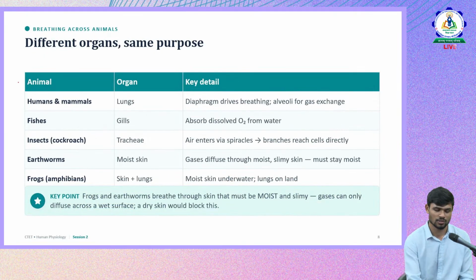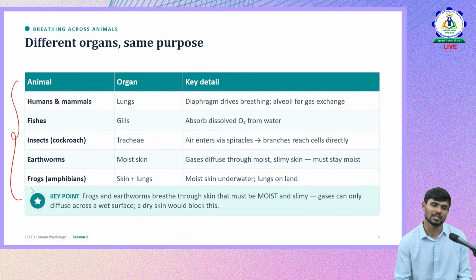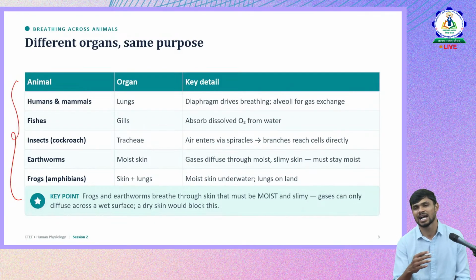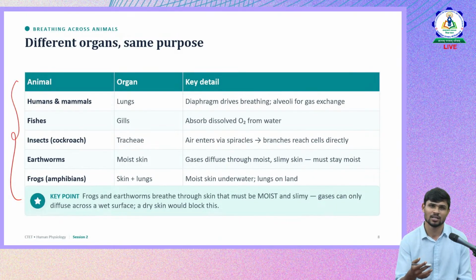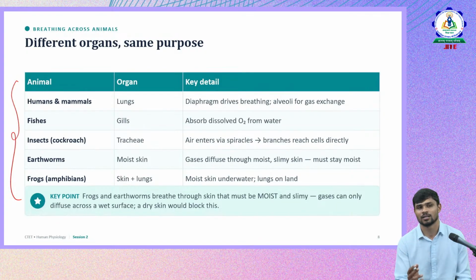Questions were also there from the different respiratory organs. We will have to match the particular organism with its respiratory organ. For example, the left side will have organisms, the right side will have respiratory organs, and we will have to match. Sometimes matching items will be given. Sometimes a question is asked directly to identify the respiratory organ of a fish, or which is not the respiratory organ of a fish or a frog. Such questions were asked previously.